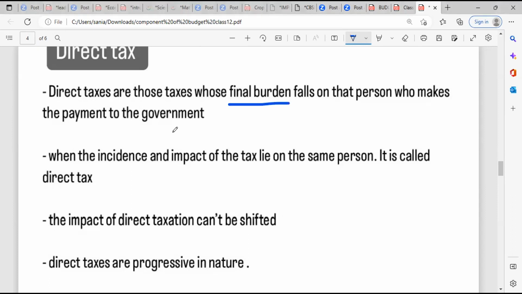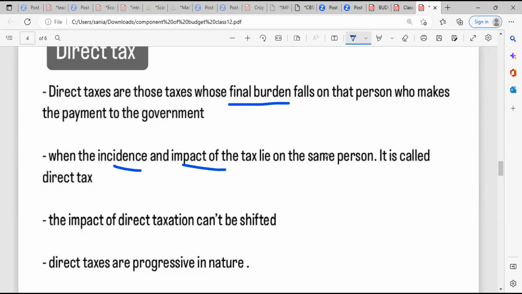Whoever is working, whoever is being affected, that person only will pay to the government. Nobody else will do that. And second is when the incidence and the impact of the tax lie on the same person. Incidence means you are doing the things. Impact means that is impacting you.